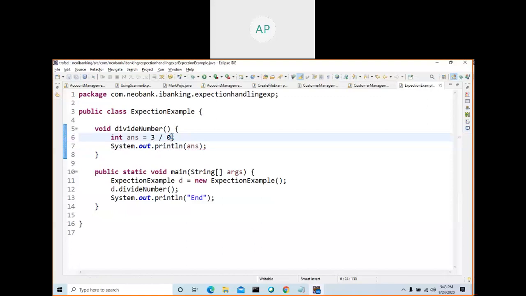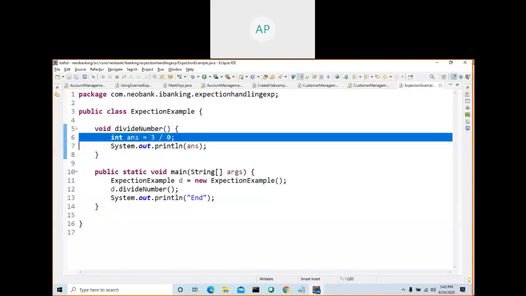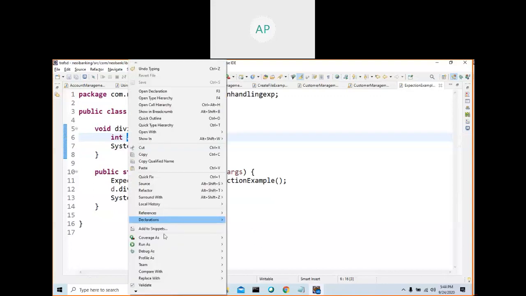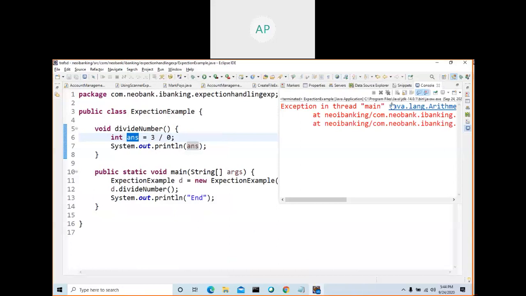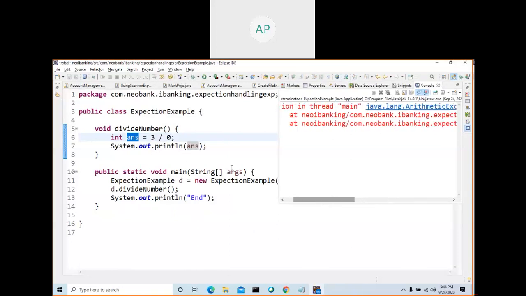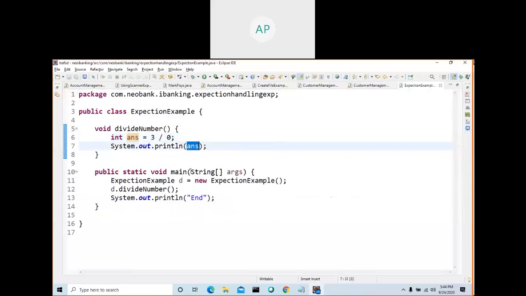Suppose I try to do something like this. What will the program do? 3 divided by 0 is infinity, okay. What will be the answer then? We will try now. See here, this is the thing we are getting. What is this one? Arithmetic exception. What is the package? java.lang.ArithmeticException.